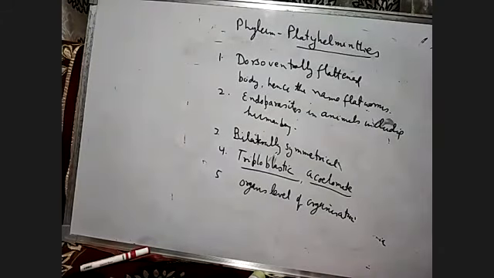And in the mouth, hooks and suckers are present in the parasitic form. Those platyhelminths which are parasites have hooks and suckers. With those, they can attach to the intestine of the host.